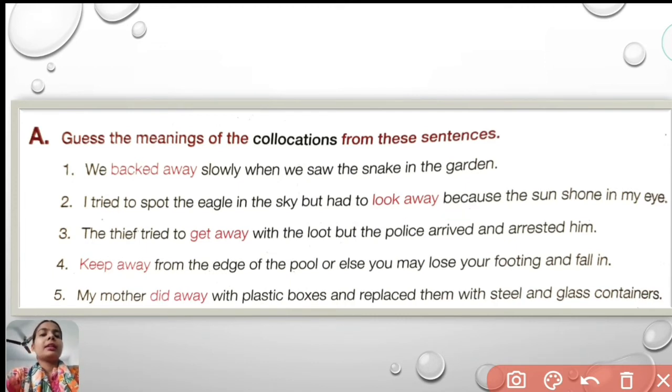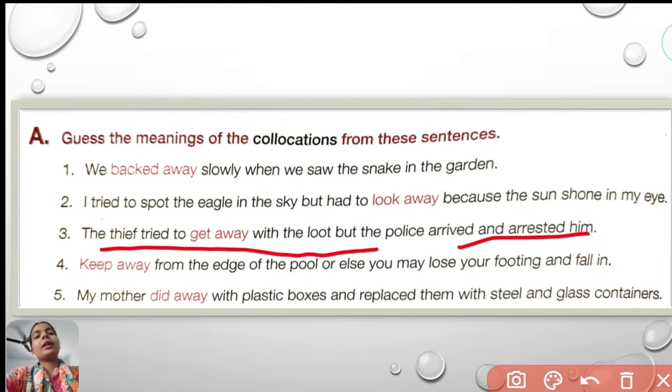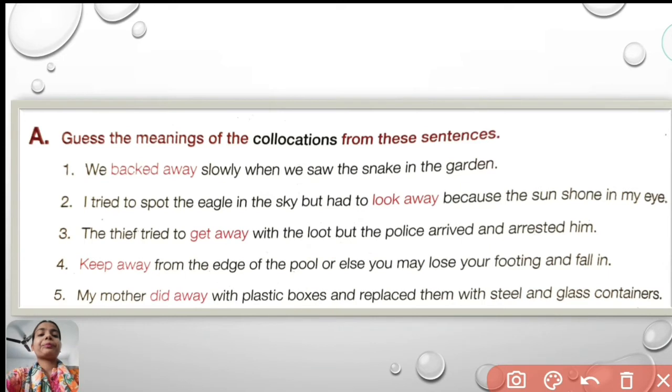Next is, the thief tried to get away with the loot but the police arrived and arrested him. Here the thief tried to get away. Get away means to escape from the place where it is difficult to move, but to escape from the place with the loot, and the police arrived and arrested him.